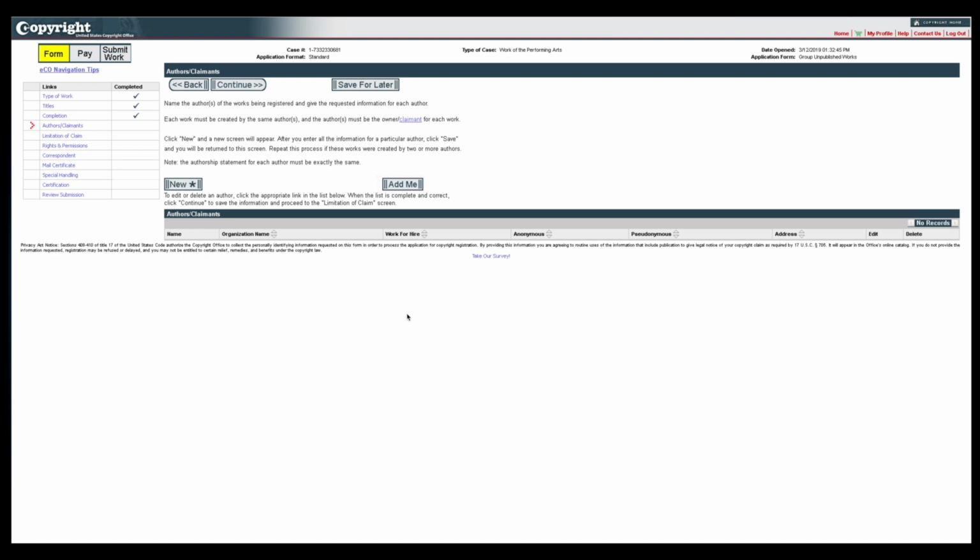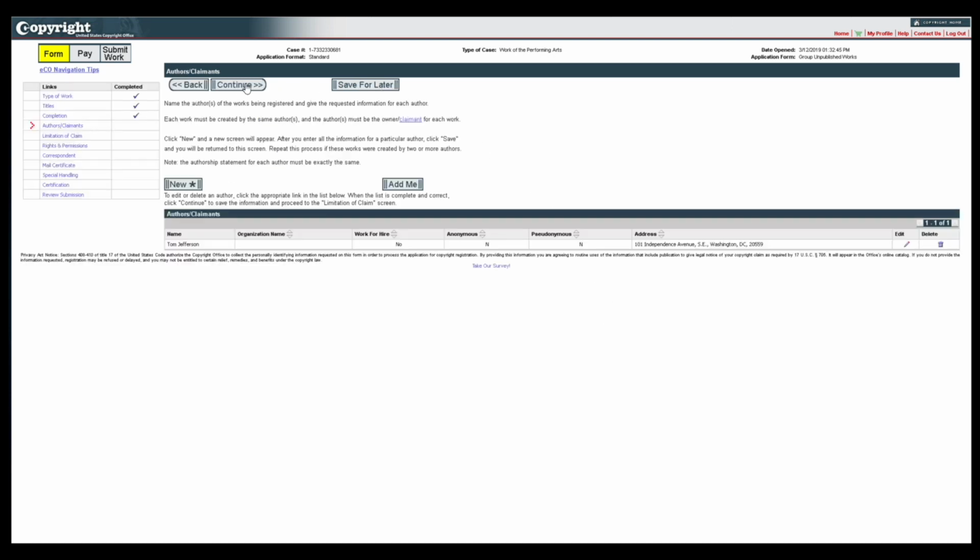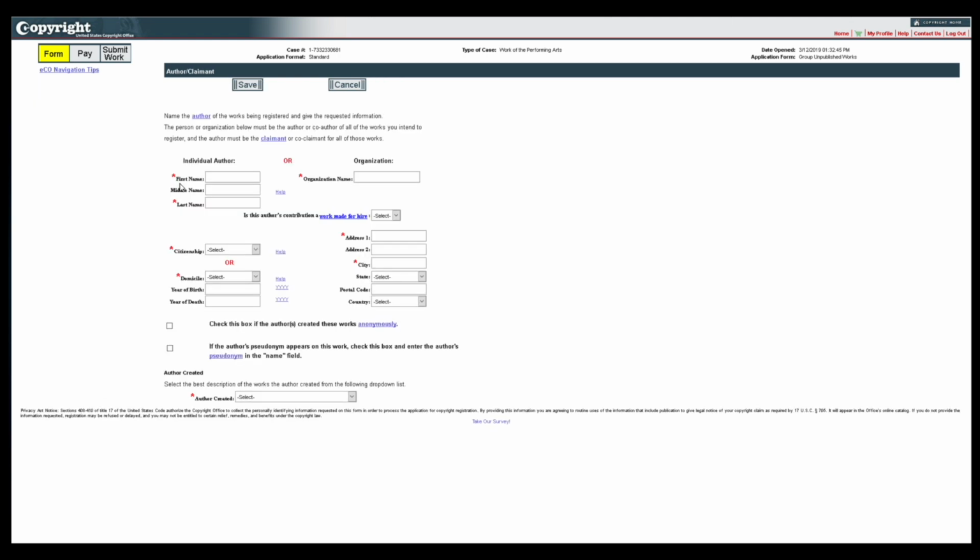If you are completing the application on behalf of the author, click New and enter the author's name and address in the spaces provided. Select the best description of the works the author created from the Author Created drop-down list. After entering all the required information, click Save. If the works were created by 2 or more co-authors, click New to enter this same information for the other authors.